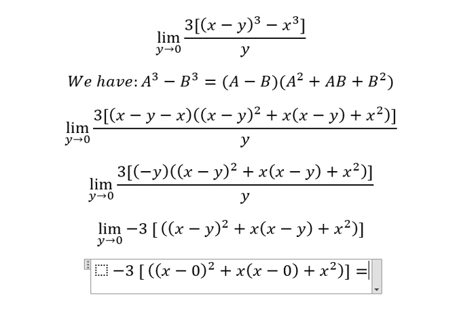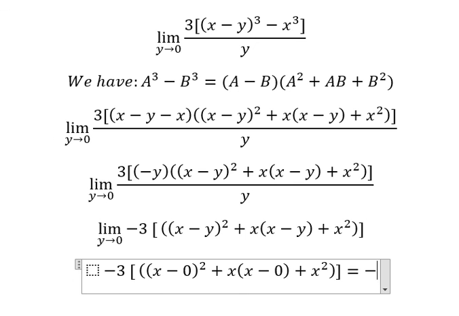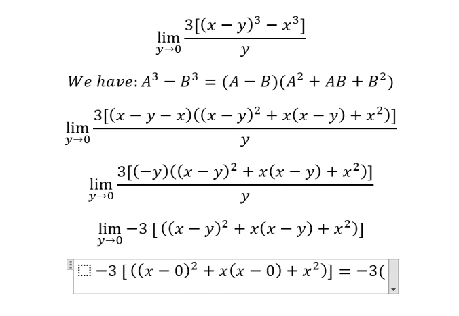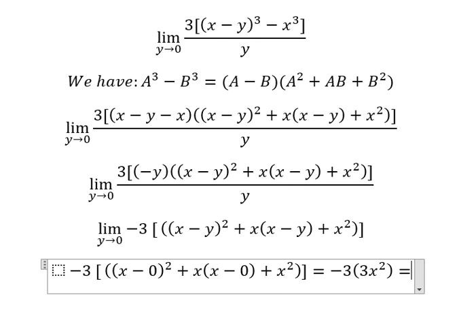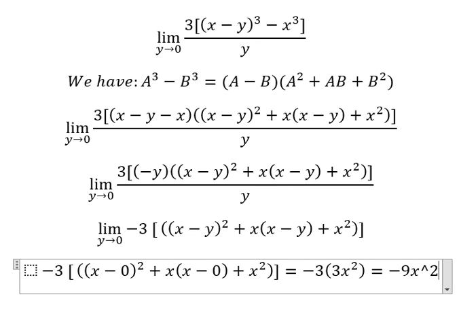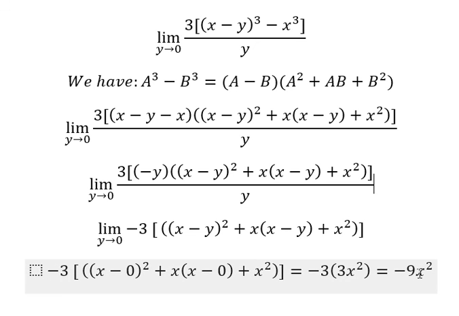So this one, if we simplify, we have negative number 3, s squared and s squared, we have 3s squared, and we have negative number 9 s squared. And this is the final answer. This is the end.